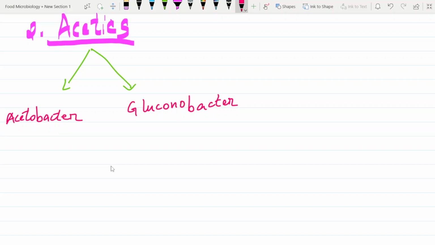Simple as that. What these acetics do is oxidize alcohol to what? Acetic acid. These two bacteria oxidize alcohol to acetic acid. Simple as that.